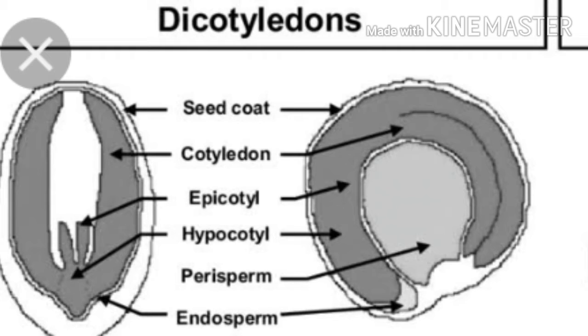The region of embryonal axis that lies between the radicle and the point of attachment of cotyledons is said to be hypocotyl, meaning below cotyledon, whereas the portion between the plumule and cotyledon is called epicotyl, above cotyledon. As the seed germinates, the radicle gives rise to the root and the plumule to the shoot.